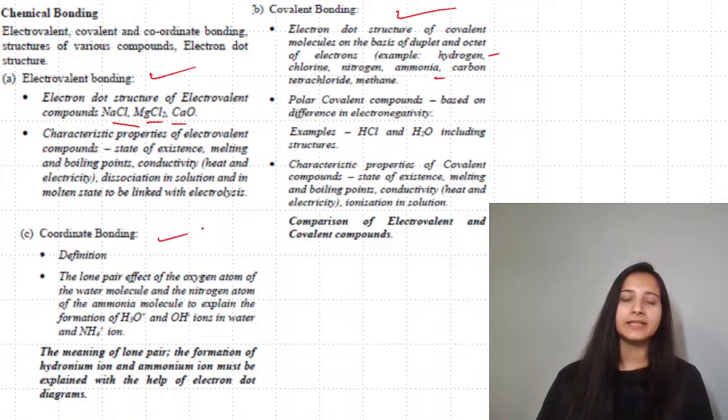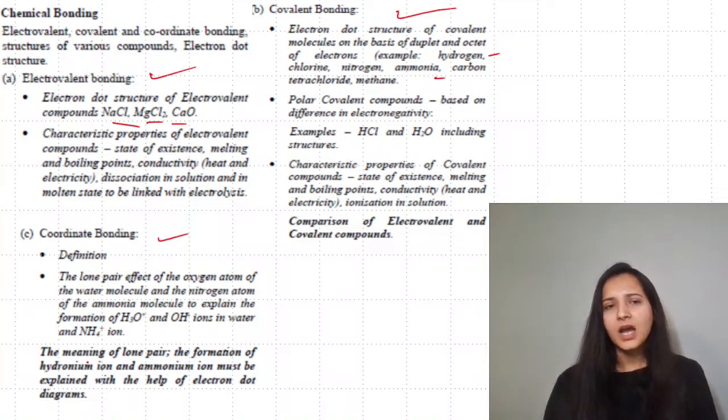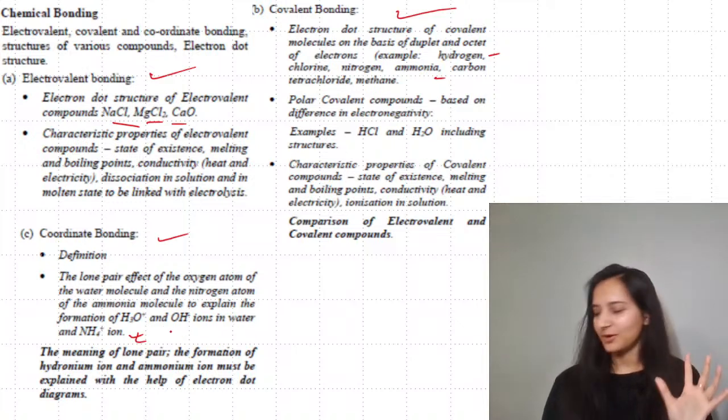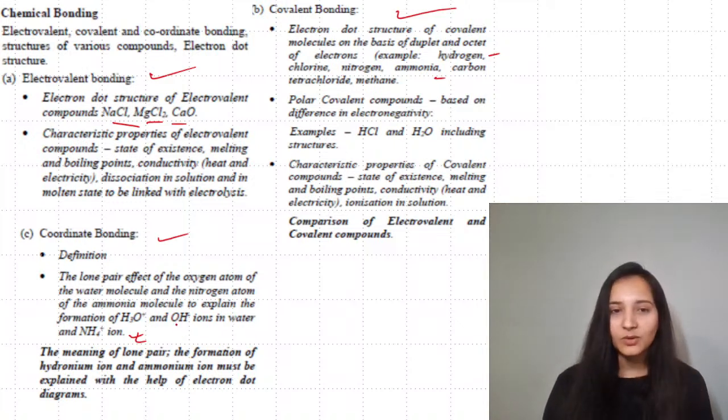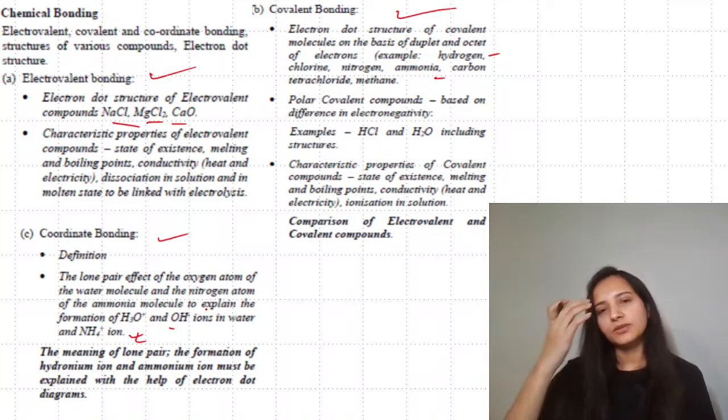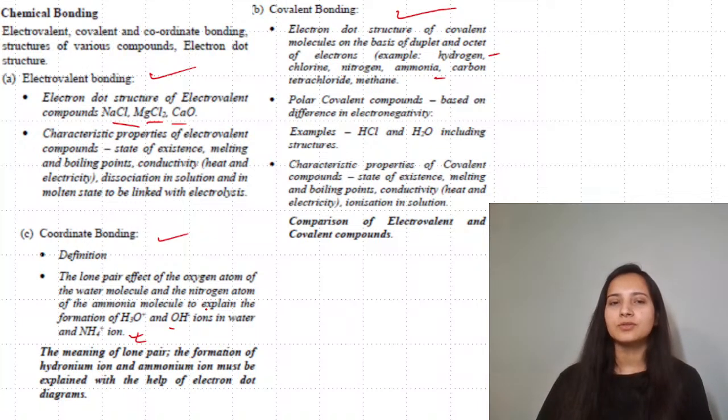Coordinate bonding, we will need to know the definition of it. Ammonium ion is a favorite of the ICSE board to tell you people to draw. So this is important. Along with that, hydroxide ion also. Hydroxide has not been repeated as much. It has not been asked many times. But today when we will discuss the year questions, you will see this also has been a part of your question.